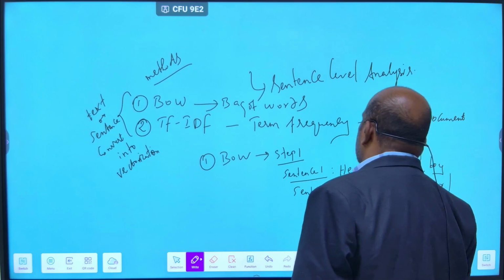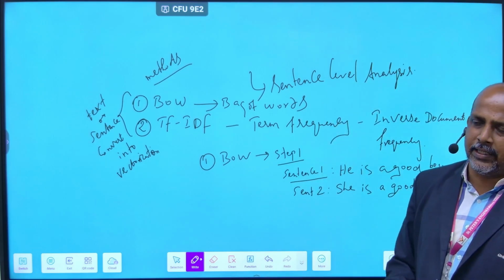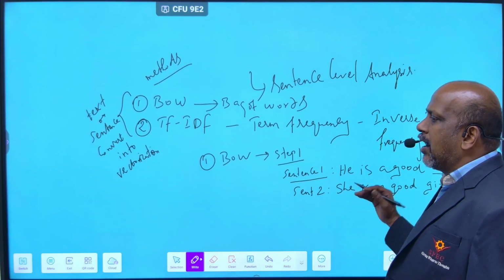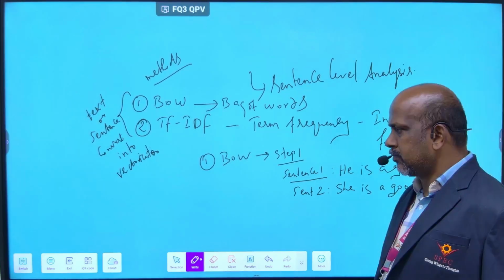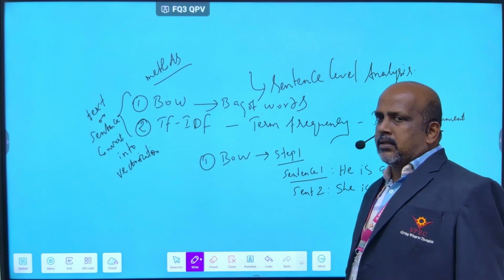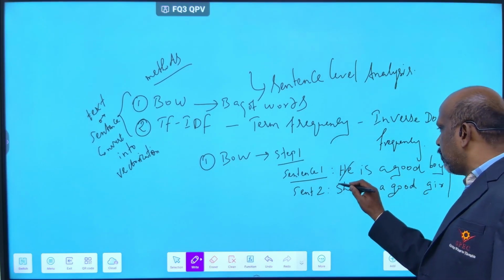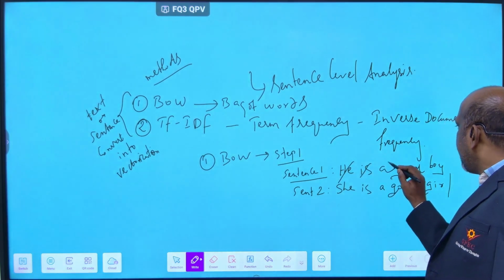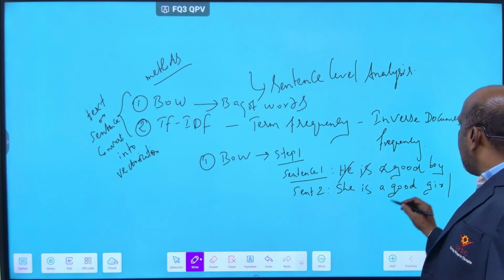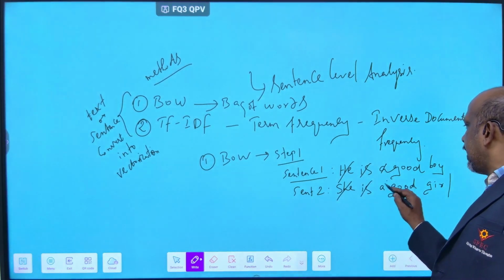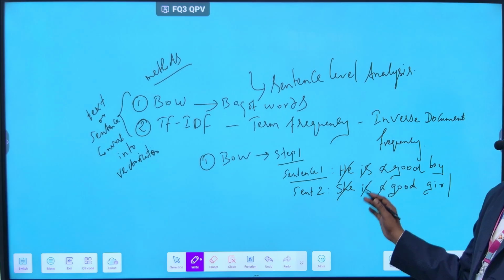Here, you should remove the unwanted words, the stop words. In sentence 1, remove he, remove is, remove a. In sentence 2, remove she, remove is, remove a. Like this, you remove the unwanted words.